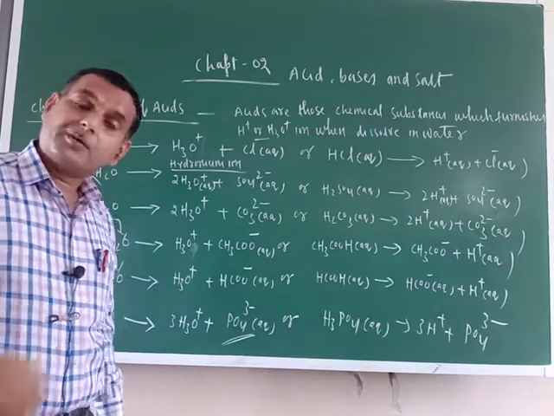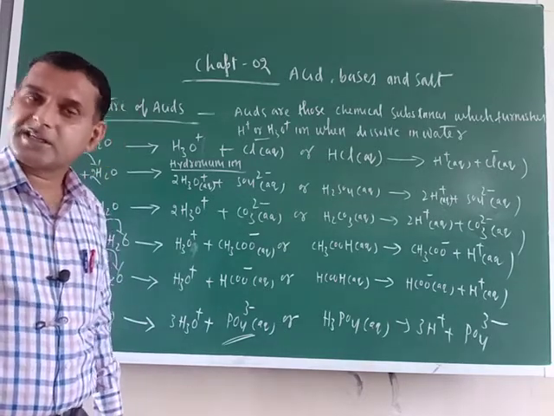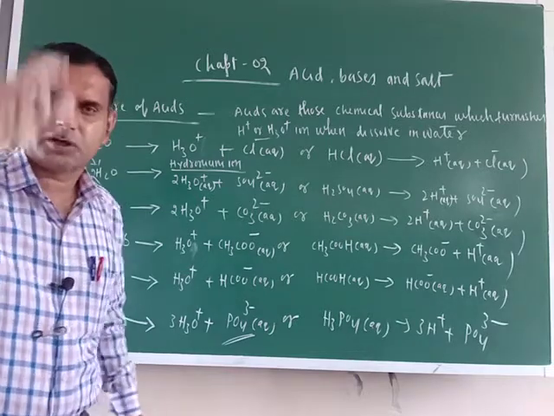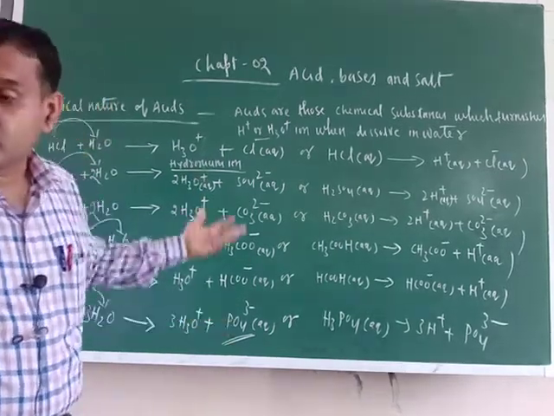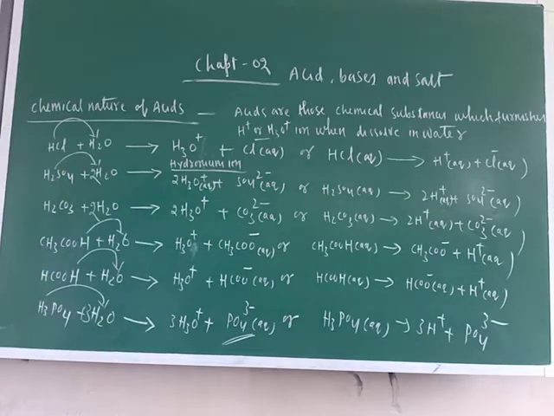In aqueous solution they must furnish H positive. Then only they are acids. So please remember this one. Don't think that all chemical compounds which contain hydrogen are acidic in nature. Their condition is they should dissolve in water and furnish H positive ion. Then only they are acids.